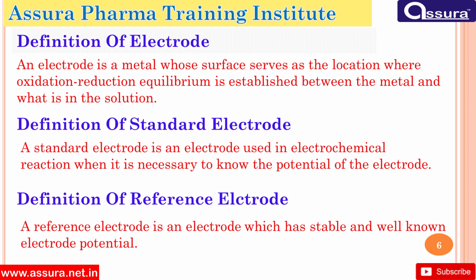Definition of electrode. An electrode is a metal whose surface serves as the location where oxidation reduction equilibrium is established between the metal and what is in the solution. Definition of standard electrode. A standard electrode is an electrode used in electrochemical reaction when it is necessary to know the potential of the electrode. Definition of reference electrode. A reference electrode is an electrode which has stable and well-known electrode potential.